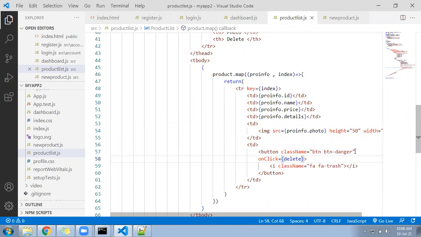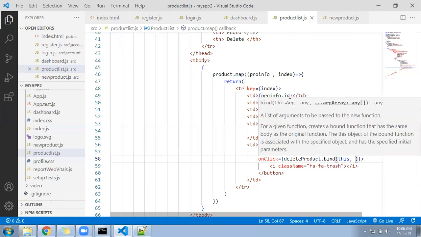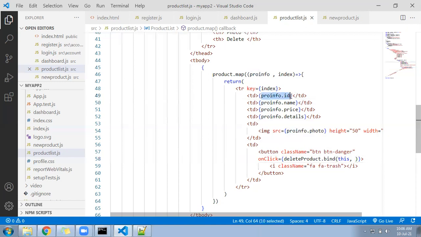Delete product dot bind. In that you have to send a parameter. The first one is this, and the second one is your product info dot id.